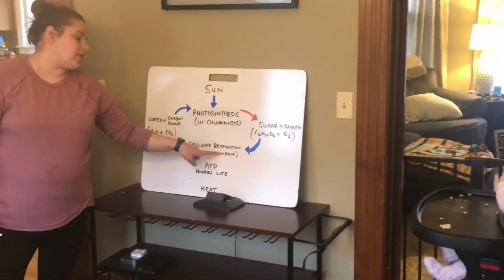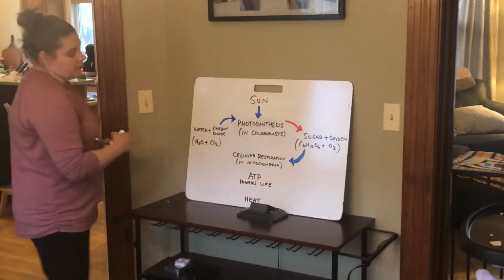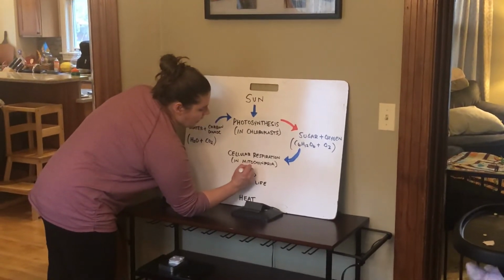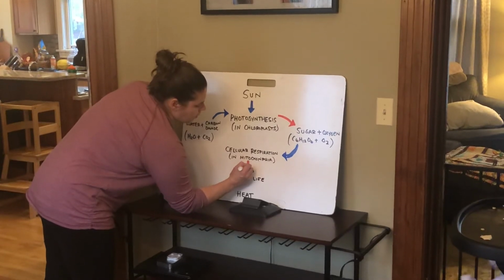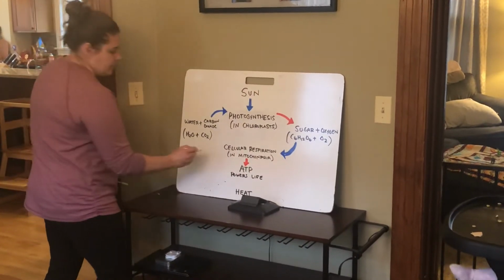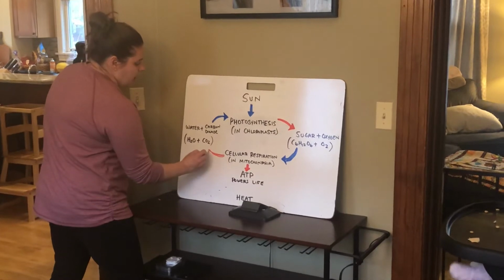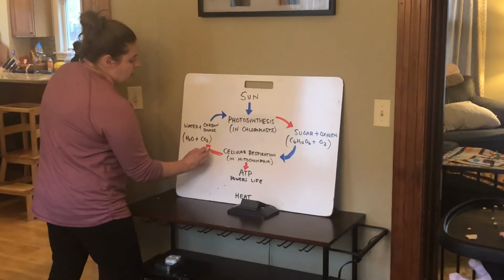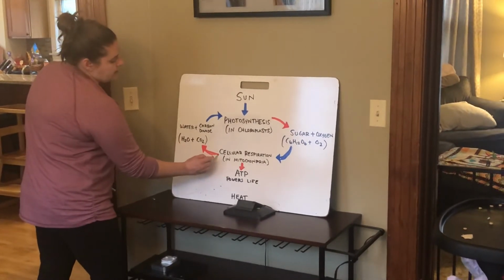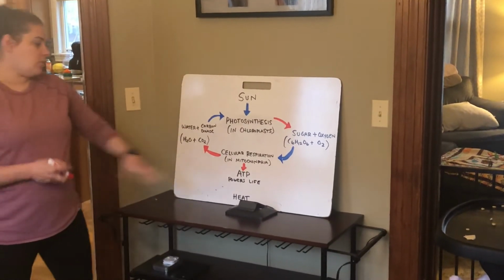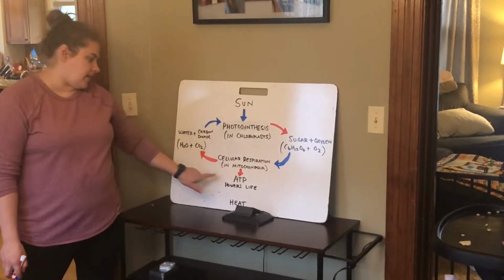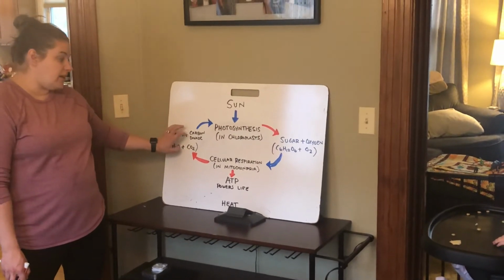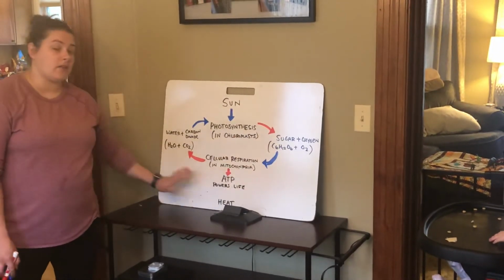So sugar and oxygen go in, and what is produced are three products. The first thing is called ATP. ATP is a molecule that is going to power all life on Earth, okay? The other products are water and carbon dioxide. This is why we breathe out carbon dioxide. And if you notice, what we end with in cellular respiration, energy to stay alive, water and carbon dioxide, is what we then need to start photosynthesis. So this is a cycle of life.